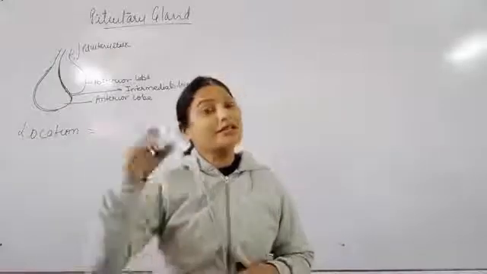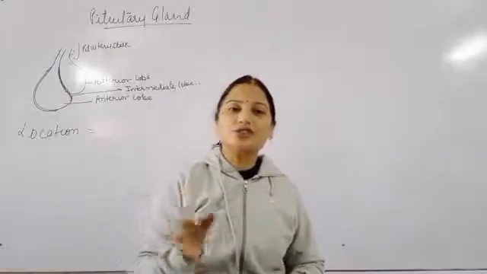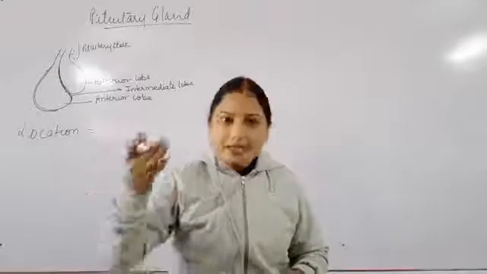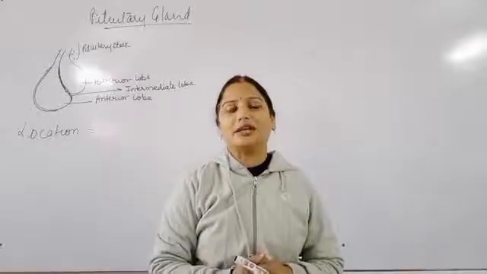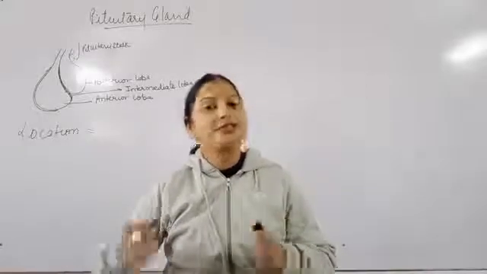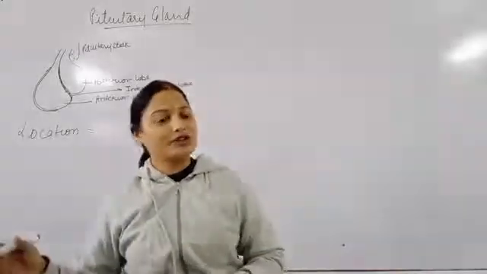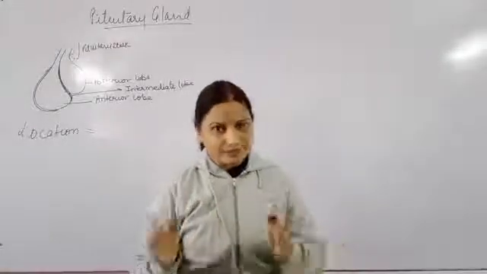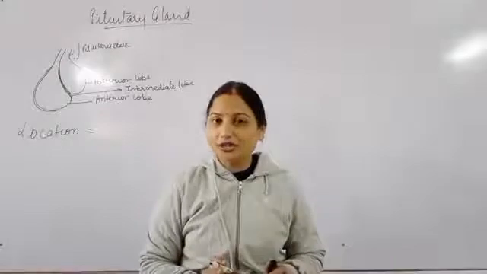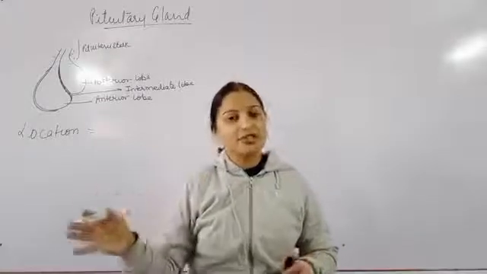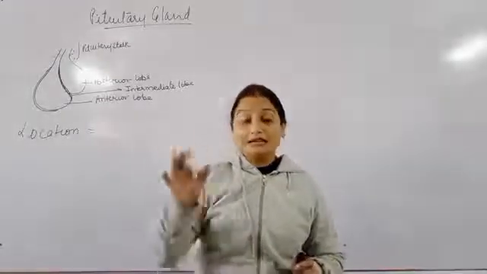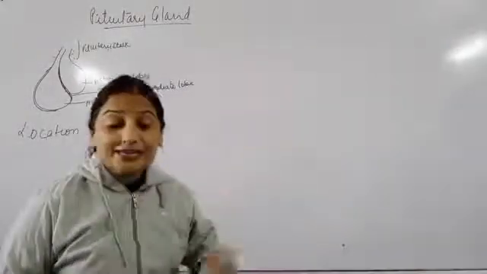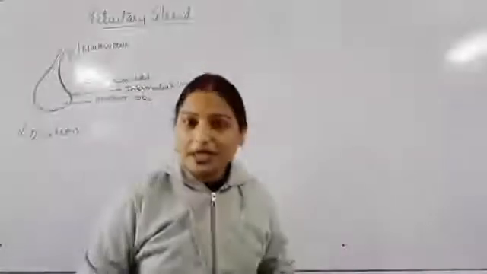Now children, this diencephalon consists of two different types of glands, hypothalamus and thalamus. Along with this, it contains two endocrine glands, pituitary gland and pineal gland. Now this pituitary gland is located at the base of the hypothalamus.